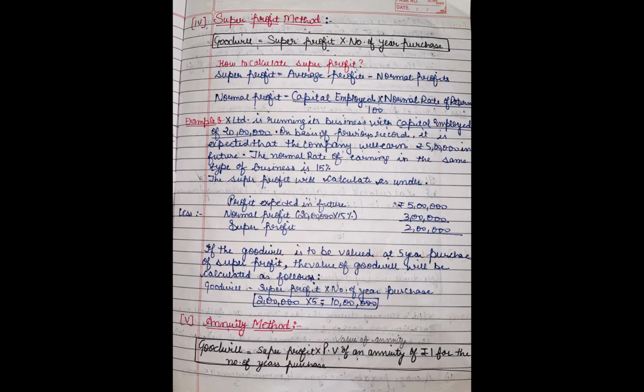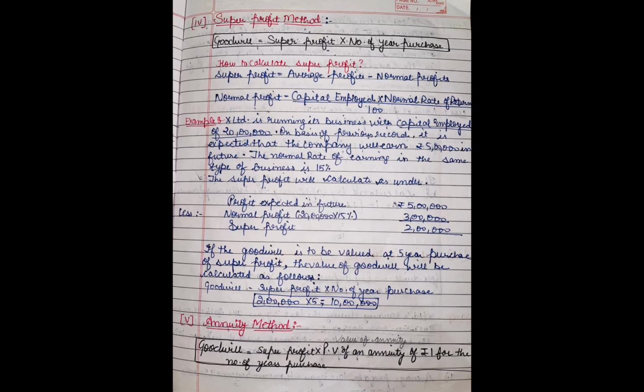X Limited is running its business with the capital employed of 20 lakh. Here, the capital employed is given as 20 lakh. On the basis of the previous record, it is expected that the company will earn 5 lakh in future. The normal rate of return is 15%. The super profit will be calculated as under. So, profit expected in future is 5 lakh.